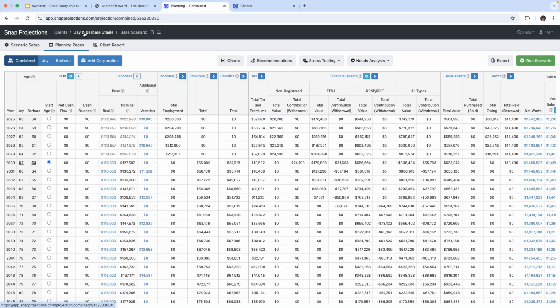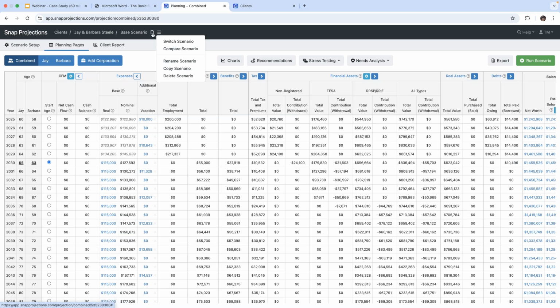And we know which client we are working on because their name is showing here. And we know that we are working on their base scenario. Okay, so there is an opportunity to create multiple scenarios. Like we could copy, for example, this scenario, and then we could make changes and rename the scenario with those changes as something else. And then from there, we'd be able to compare those two scenarios, which we'll get to shortly.